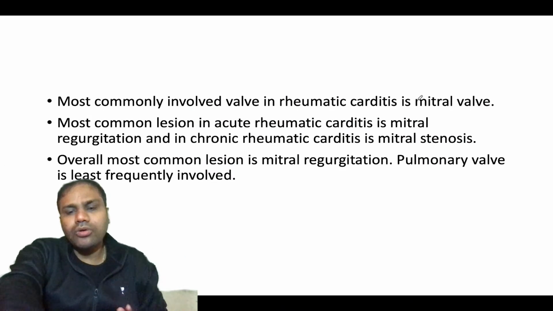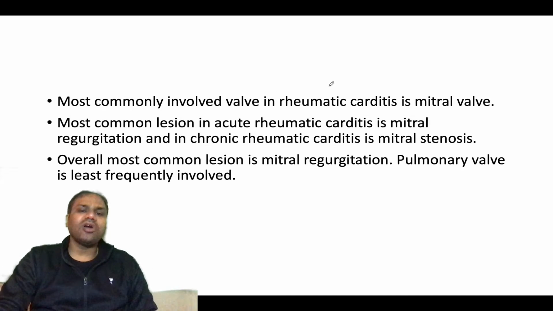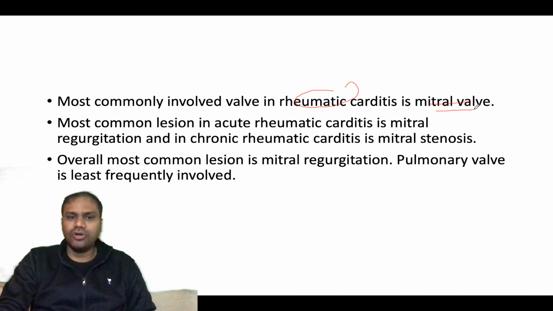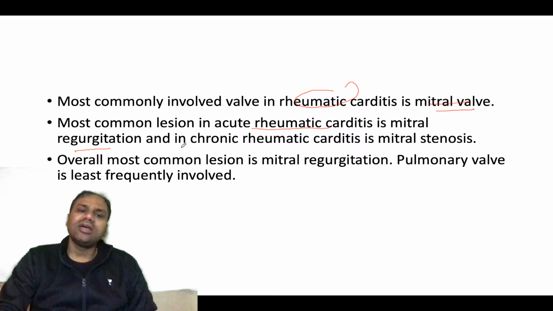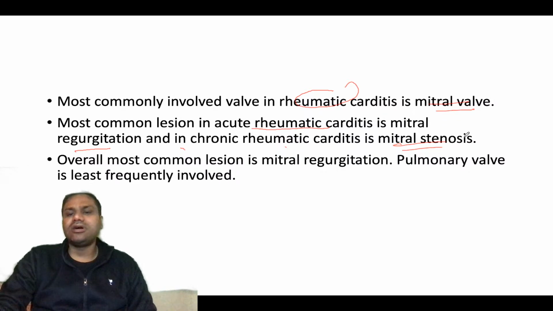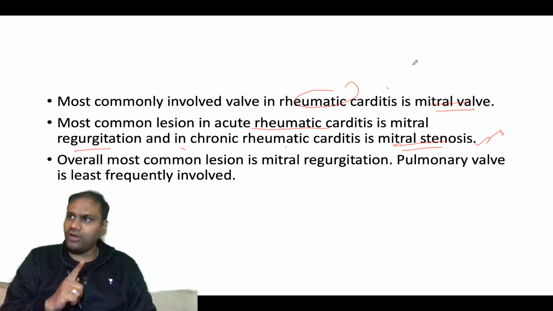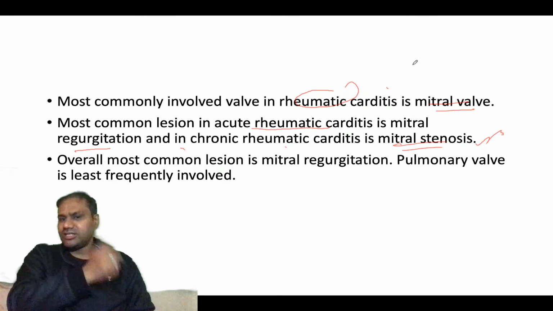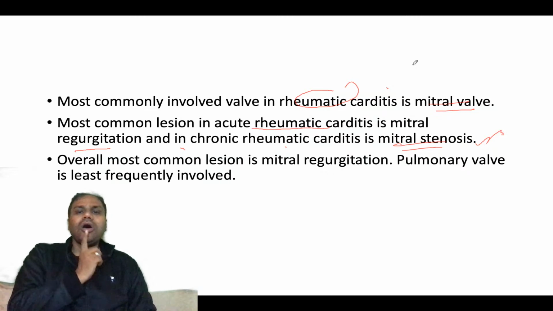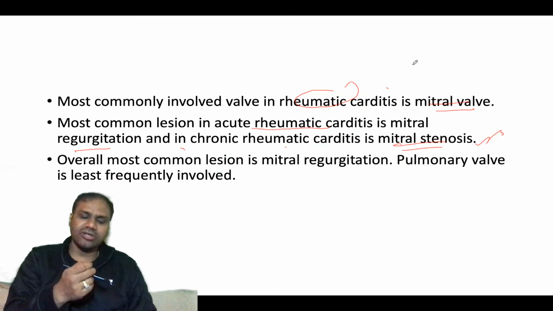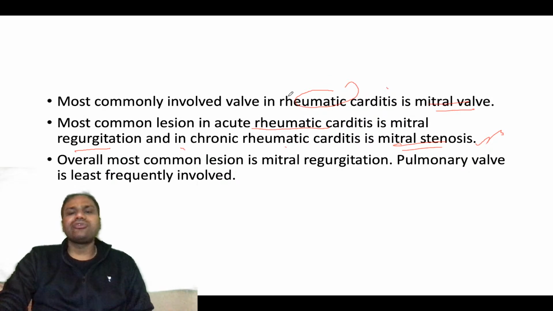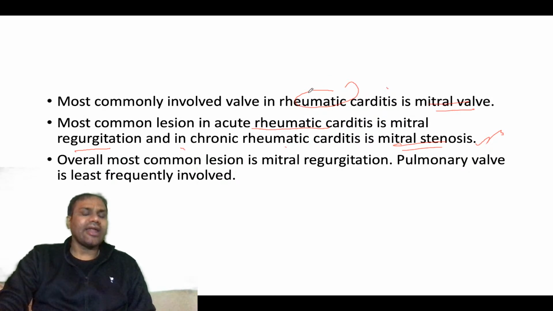Now some of the basic points: the most commonly involved valve in rheumatic carditis is the mitral valve. The most common lesion in acute rheumatic carditis is mitral regurgitation, and in chronic rheumatic carditis it is mitral stenosis, with the fish mouth valve forming in chronic, as we know very well. Within the mitral valve, if it is acute there will be regurgitation, and if it is chronic then stenosis. Overall, the most common lesion is mitral regurgitation.